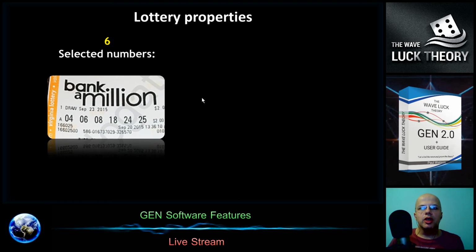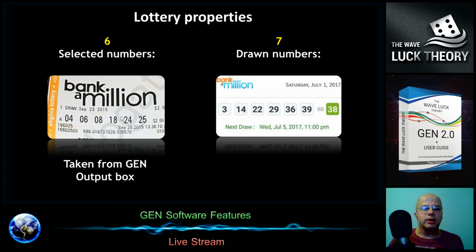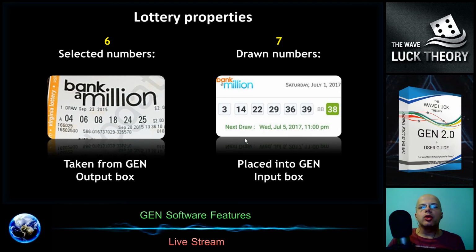This property is taken into consideration and reflected in the Gene algorithm. So we will take the numbers for tickets from the output box, and this has, for example, the 6 numbers, and the drawn numbers from the lottery we put into the input box, which will have 7 lines. So the Gene knows how to work with this.